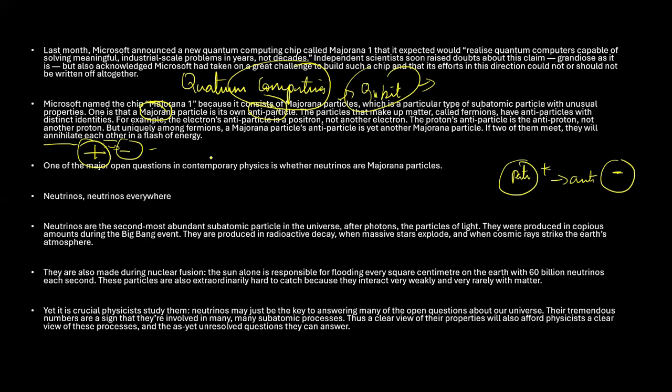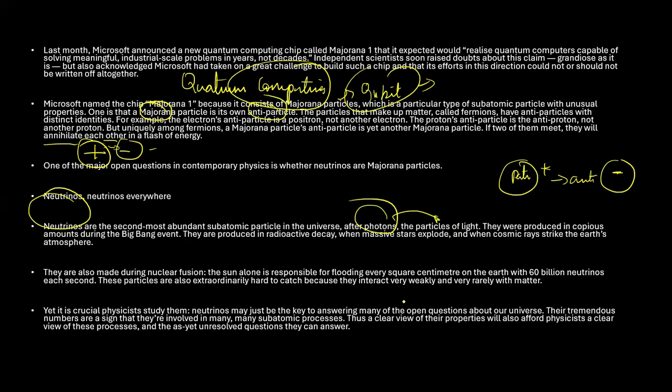So one of the open questions in contemporary physics is whether neutrinos are Majorana particles. Neutrinos everywhere. Neutrinos are the second most abundant subatomic particles present in the universe after photons. So you need to understand photons. After photons, the second most present are neutrinos. Photons are nothing but the particles of light. They were produced in copious amounts during the Big Bang event. They are produced in radioactive decay, when massive stars explode, and when cosmic rays strike the Earth's atmosphere.